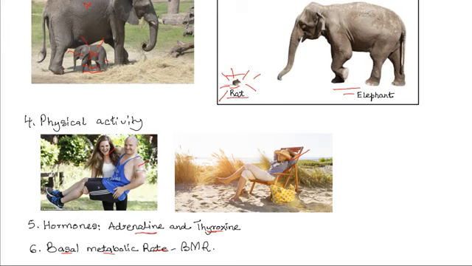So the higher the BMR, the higher the rate of respiration, because these vital activities that keep the organism alive consume energy. And this energy is derived from respiration. So the higher the rate of basal metabolism, the higher the rate of respiration.